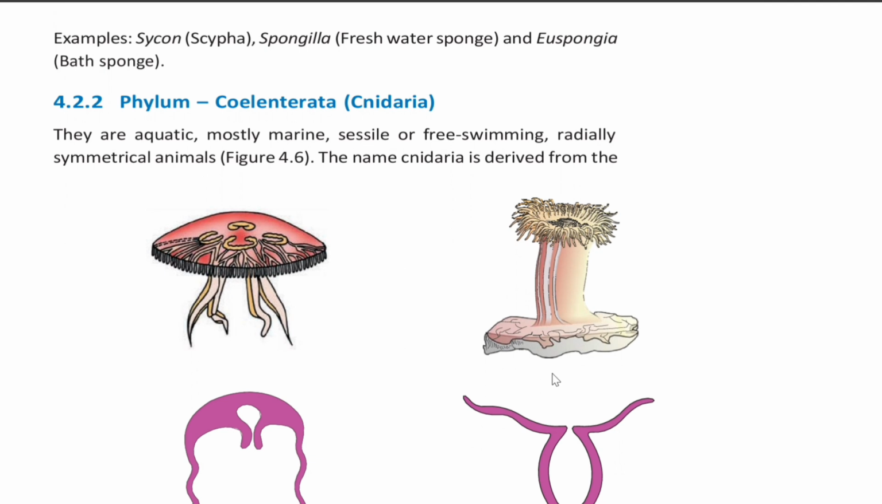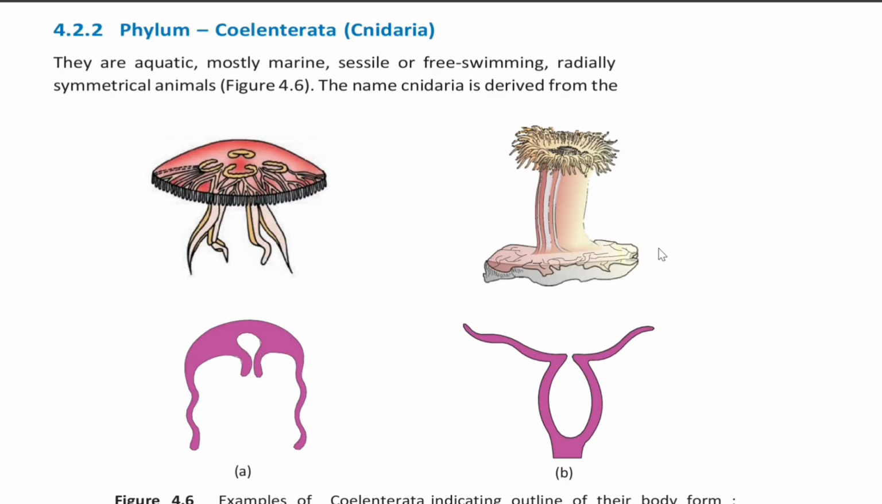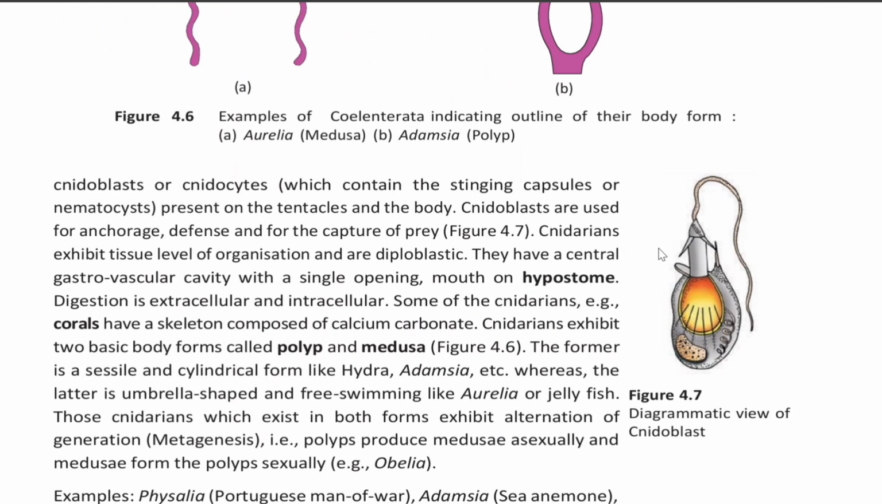They are aquatic, mostly marine, sessile or free-swimming radially symmetrical animals. The name Cnidaria is derived from the cnidoblast or cnidocyst, which contain the stinging capsules or nematocyst present on the tentacles and the body. Cnidoblasts are used for anchorage, defense, and for the capture of prey. Cnidarians exhibit tissue level of organization and are diploblastic. They have a central gastrovascular cavity with a single opening, the mouth on hypostome.